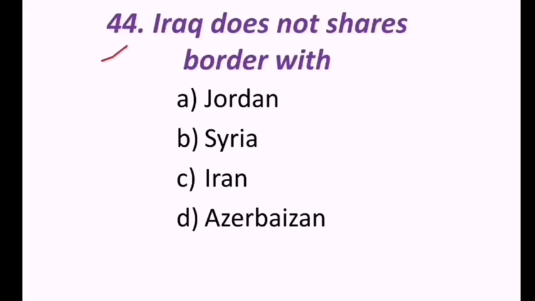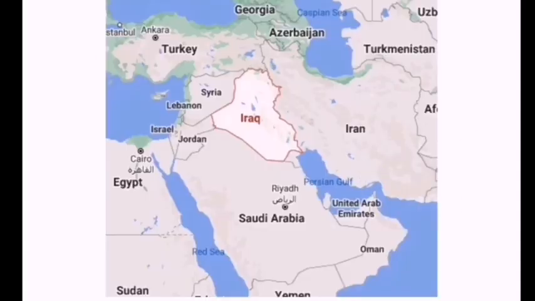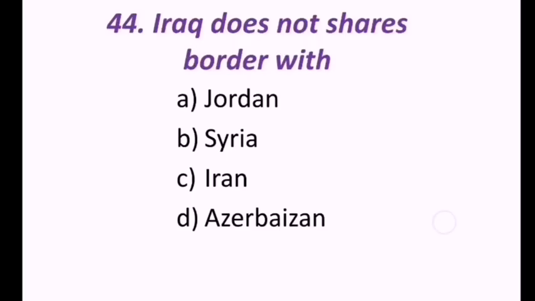Next question, Iraq does not share border with Jordan, Syria, Iran, Azerbaijan. Iraq, so this is also a very important country. So Syria is there, Jordan is there, Saudi Arabia is there, Iran is there, but Azerbaijan is not there. Hence the correct answer is Azerbaijan, D.